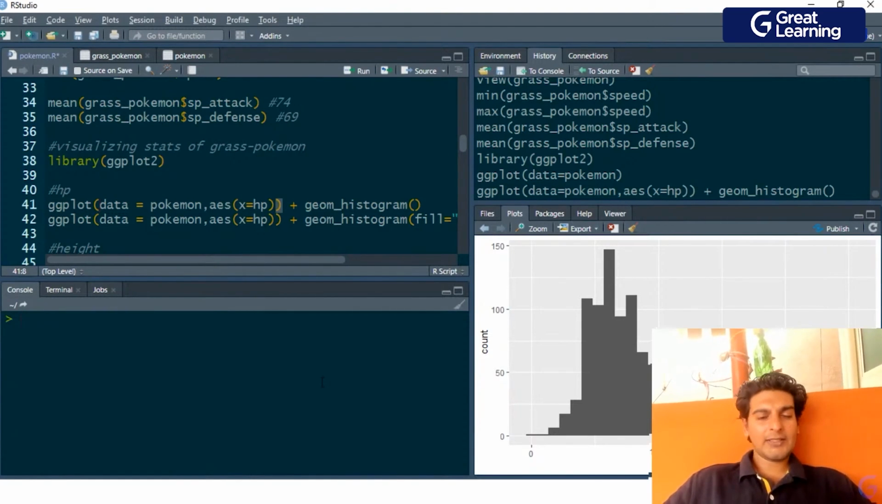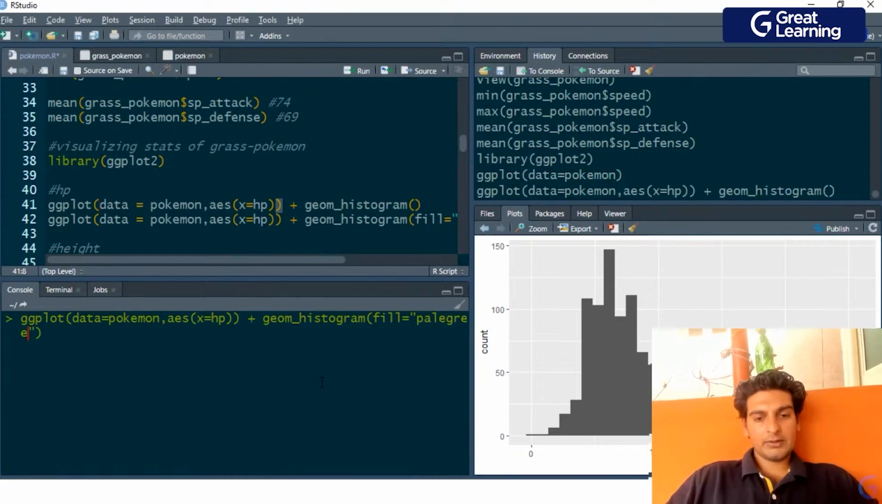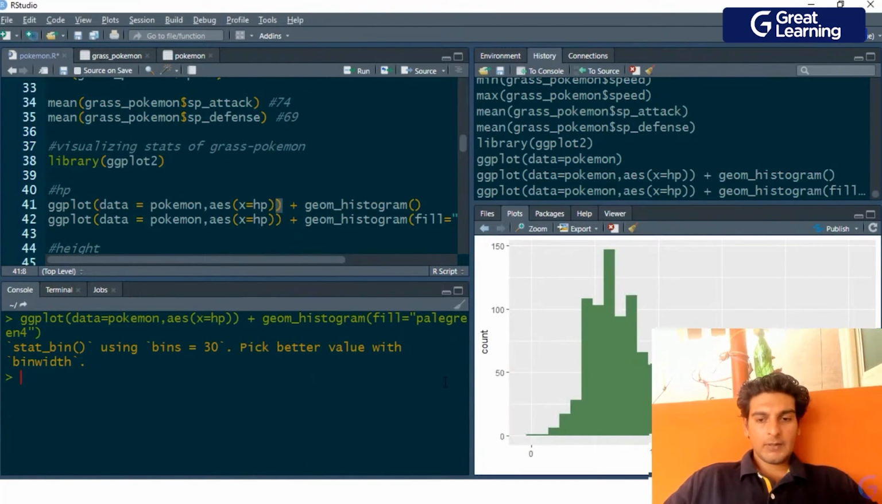But what you see, this plot is very bland. Now, if I want to go ahead and add a color to this, I have an attribute called fill. And for this fill attribute, I will use pale green 4. And as you guys see, I have successfully added this color over here, which is pale green 4.